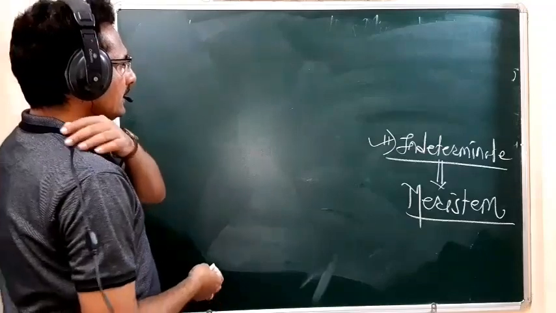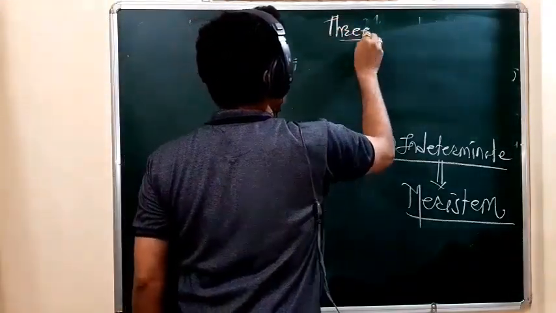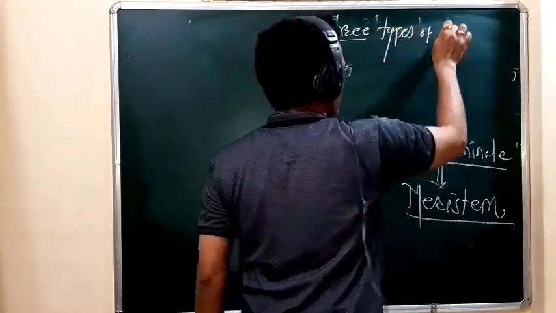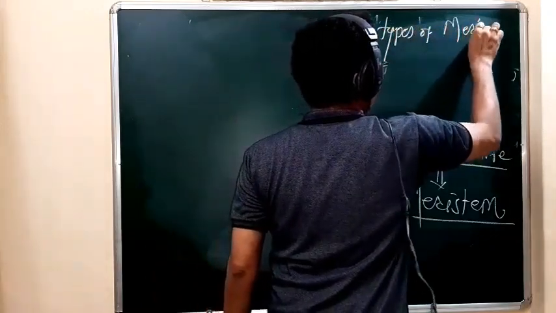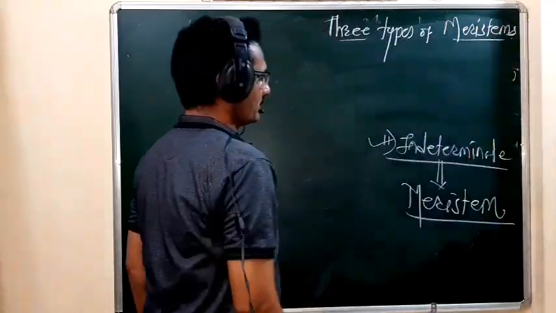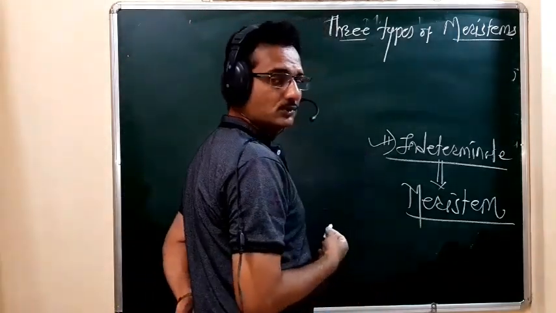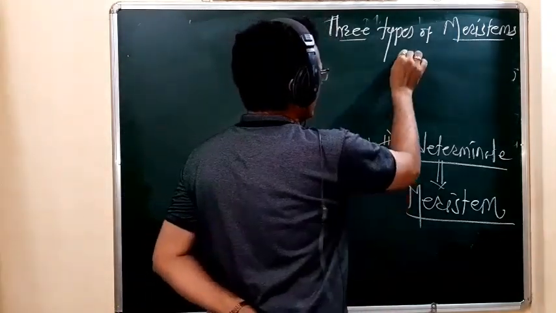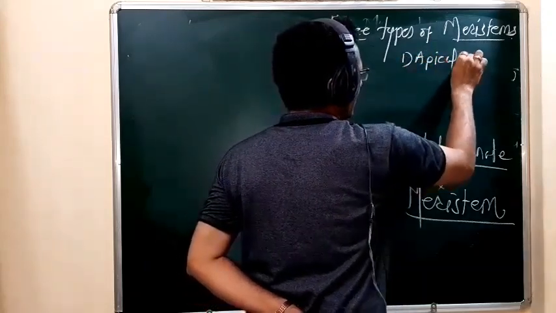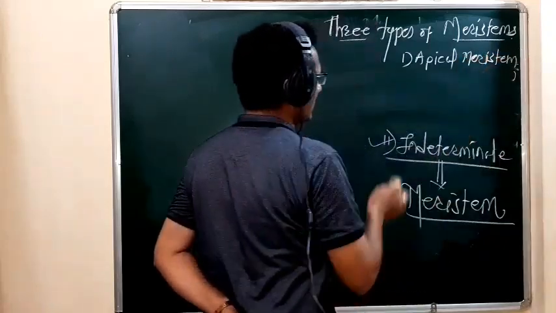So the three types of meristem. First, I will give you the names of those meristems. The first one is the apical meristem.